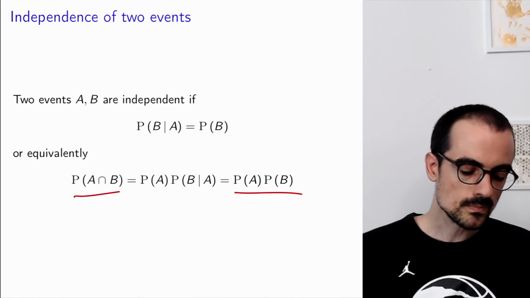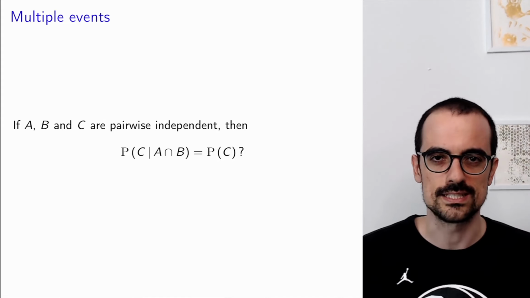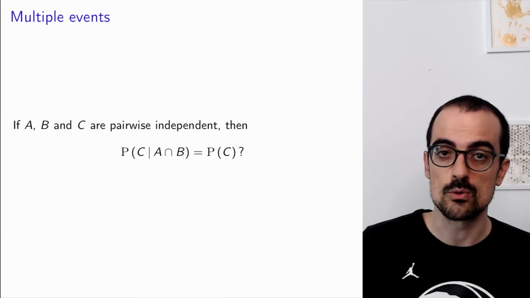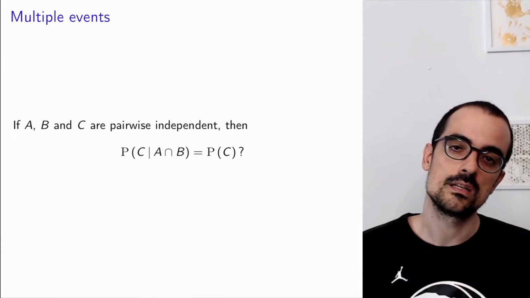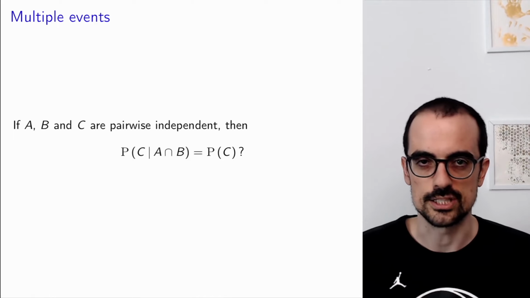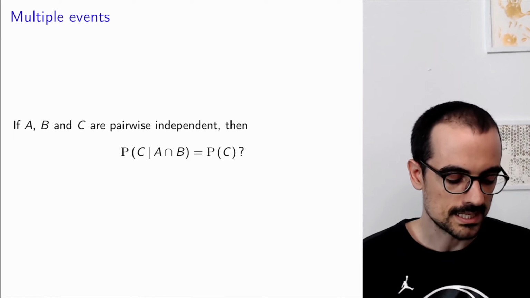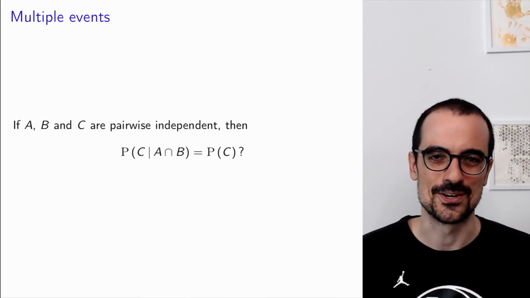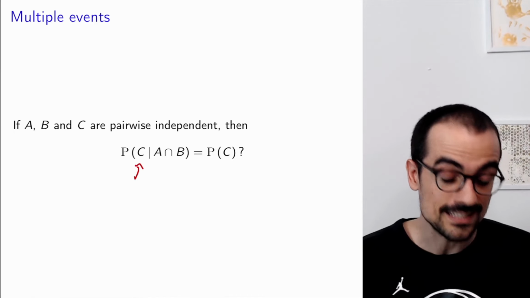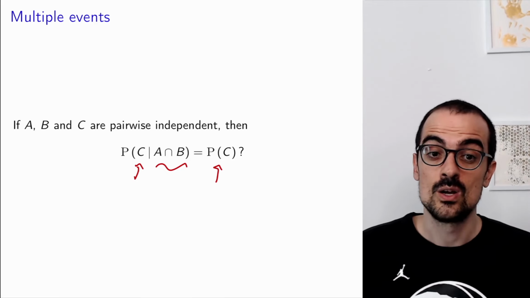I was going to go on and talk about conditional independence, but I need to say something before that which is quite important. Imagine that you have multiple events and they're pairwise independent. By pairwise independent, I mean A is independent from B, B is independent from C, and C is independent from A, by the definition that I just explained. Does this mean that they're all completely independent? For example, does that mean that the probability of C given the intersection of A and B is going to be equal to the probability of C? Which should happen if they're all independent, right? Well, actually, the answer is no.